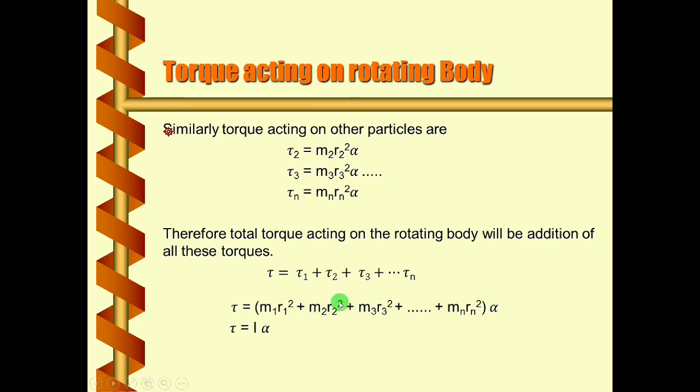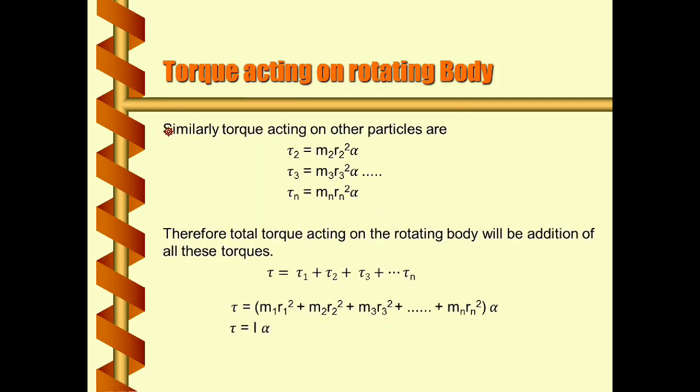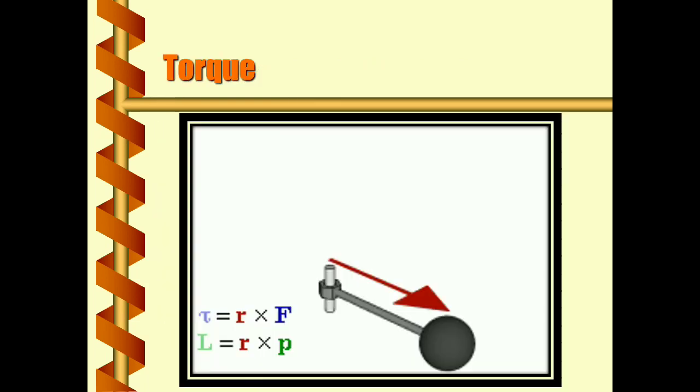If you observe, this bracket term is nothing but the moment of inertia. As we consider a discrete distribution of particles for the body, we write the moment of inertia in summation form, and this summation we write as capital I, the moment of inertia of the rotating body. So you can write tau equal to I alpha. This is the expression for torque.